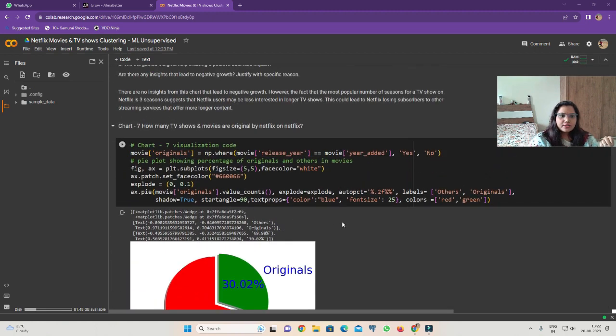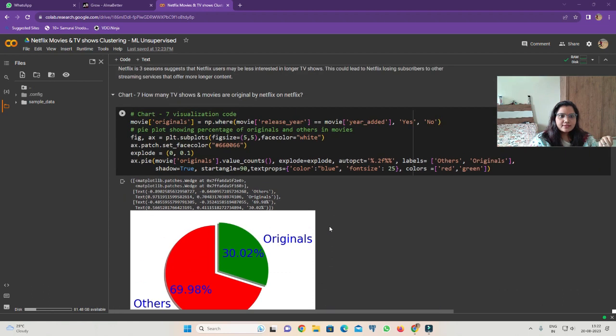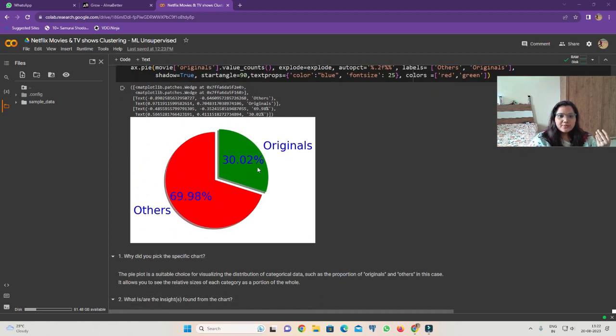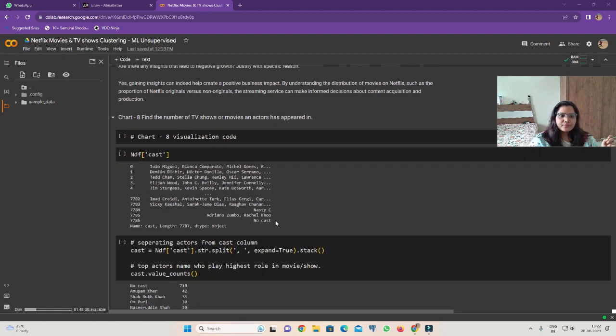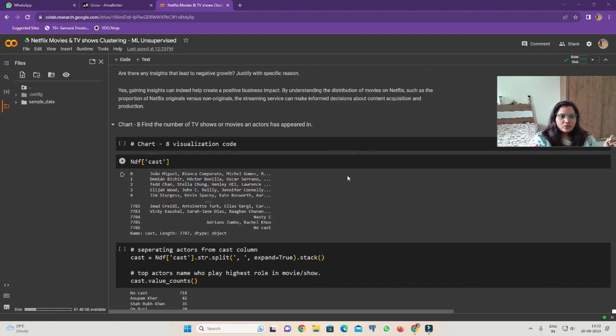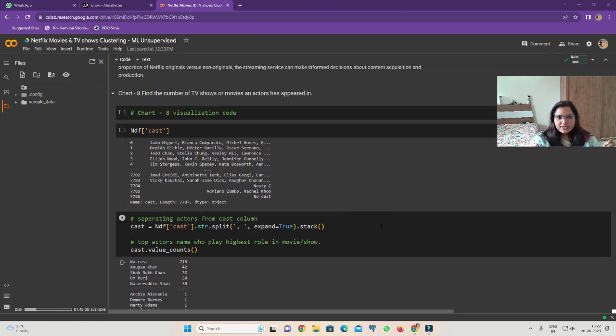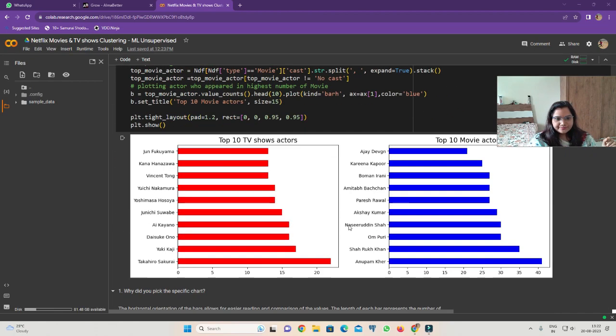In the next chart we can see how many TV shows and movies are originals by Netflix. 30% of movies and TV shows are Netflix originals, and the others are released before Netflix and were added later. Next we are going to find out the number of TV shows and movies in which an actor has appeared.